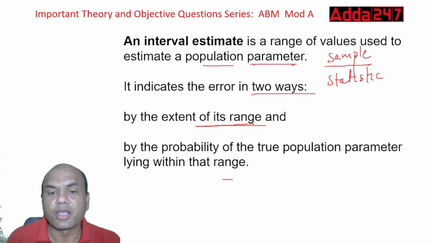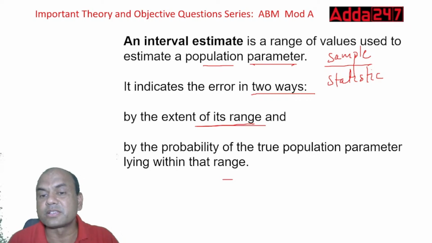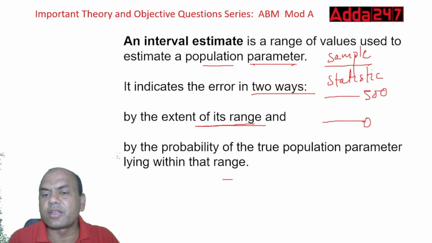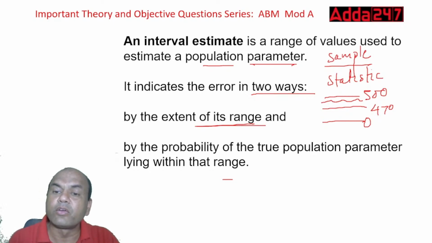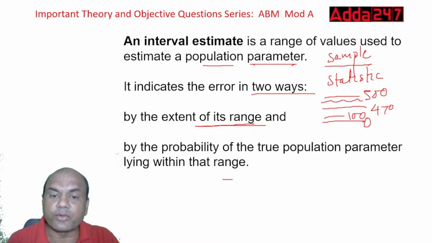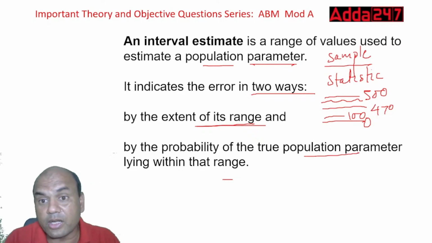So this is the extent of its range and the probability of the true population parameter lying within that range. If I give you a range of 0 to 500, definitely India will score between 0 and 500. But if I say India will score between 470 and 500, now this is the accurate range. If my answer lies in it, then I'm accurate. If it doesn't lie here, it lies somewhere around 100 only, then I'm far beyond this range, right? So the answer should actually lie within this range. That is a good interval estimate.